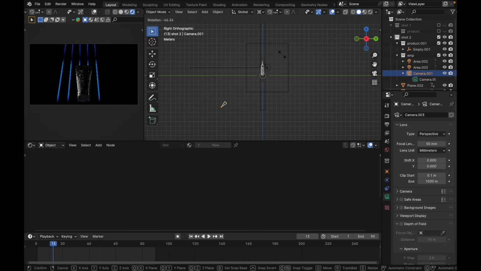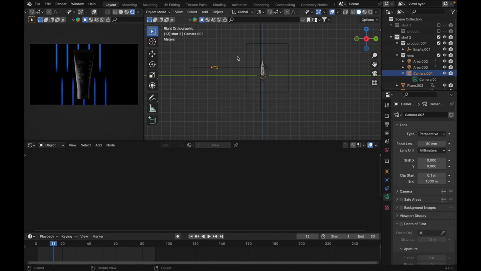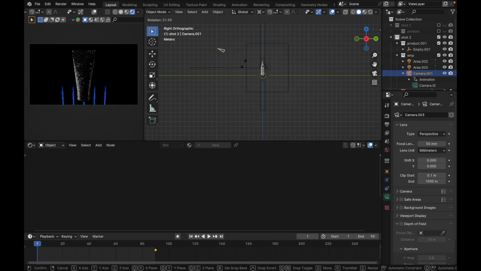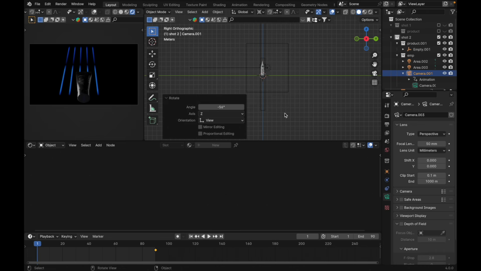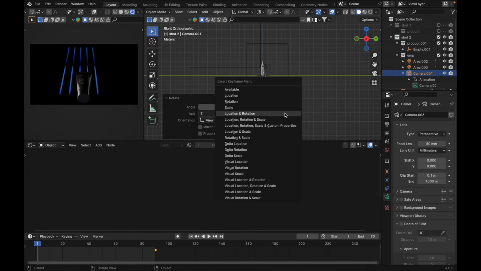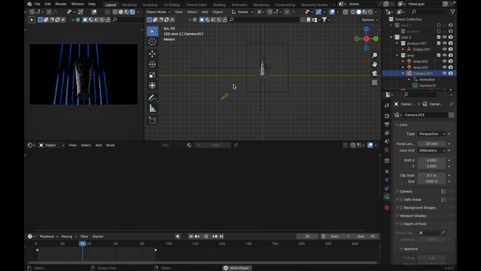As you can see, we move on the pivot point. We have a result like this. But let me show you. Let's go to the last frame. Press I, location rotation, and go to the first frame. Press R, rotate it down like this. And press I, location rotation. Let's hit the spacebar.